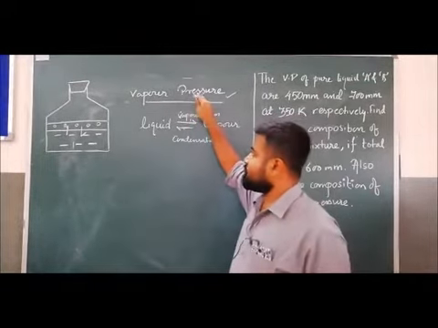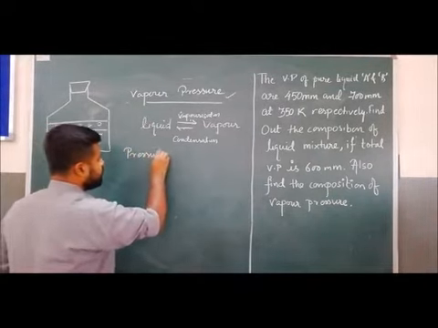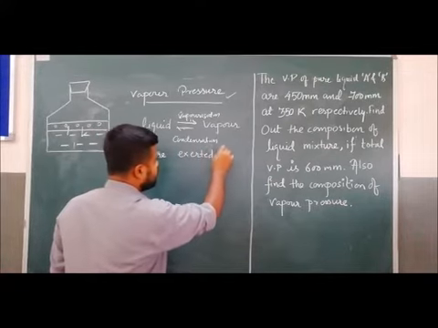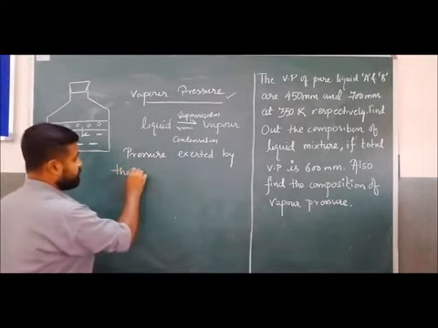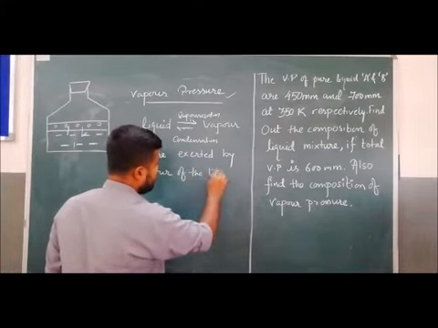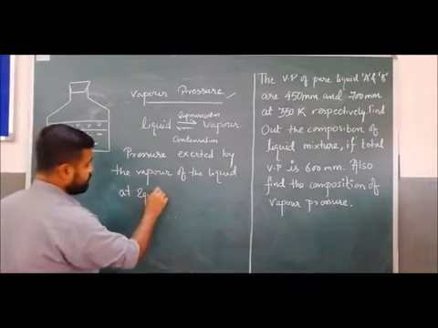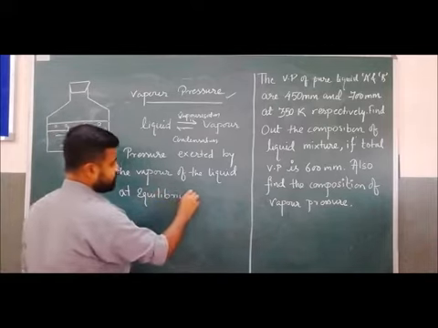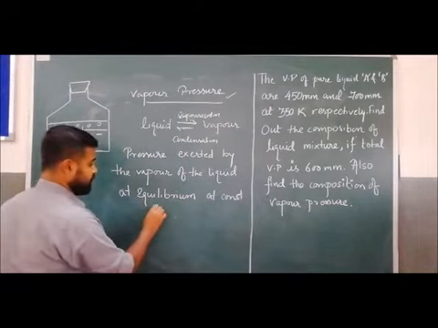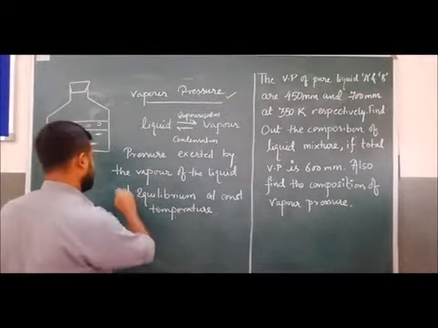So what is vapor pressure? The pressure exerted by the vapor of the liquid at equilibrium at constant temperature is known as vapor pressure.